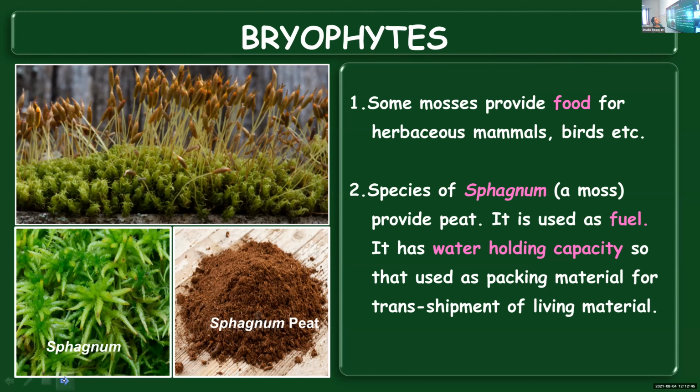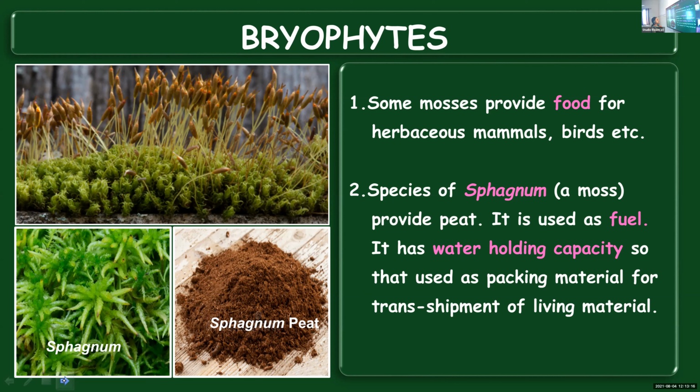Some mosses provide food for herbaceous mammals, birds, etc. So those mammals which feed on herbs, and some birds, get food from them. Species of sphagnum, which is an example of a moss, provide peat. Peat is used as a fuel. You can see the picture of sphagnum and the peat obtained from this moss, and it is used as a fuel for burning purposes.